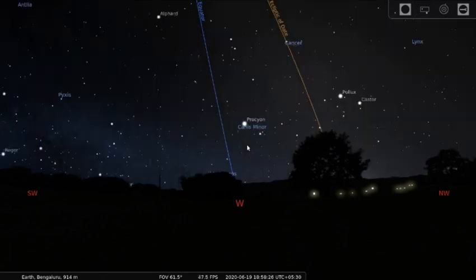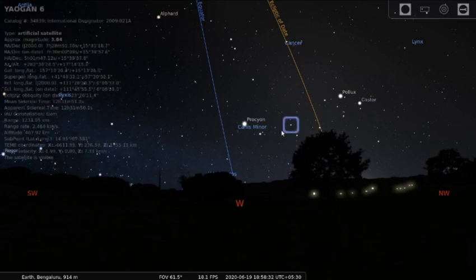Okay. Now, another interesting thing which you will see is there are some moving things here. Can you see this? This is basically an artificial satellite. This particular software also takes into account the artificial satellites.